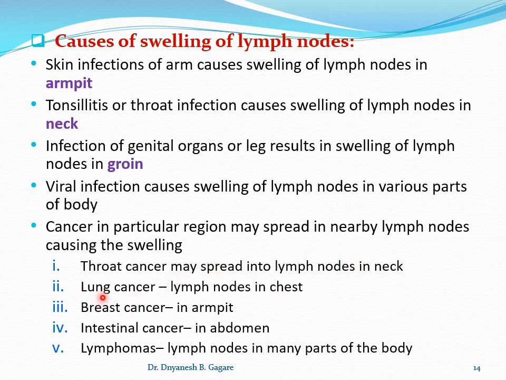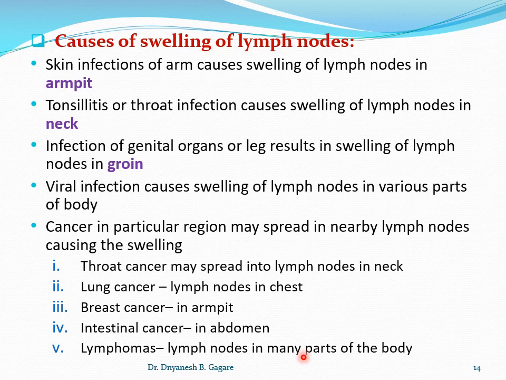Then lung cancer causes swelling of, or it spreads to, the lymph nodes in the chest. Okay, that is the thorax lymph nodes. Then breast cancer causes swelling of lymph nodes in the armpit. Then intestinal cancer causes swelling of lymph nodes in the abdomen. And lymphomas, which are cancers of the blood, cause swelling of the lymph nodes in many parts of the body.